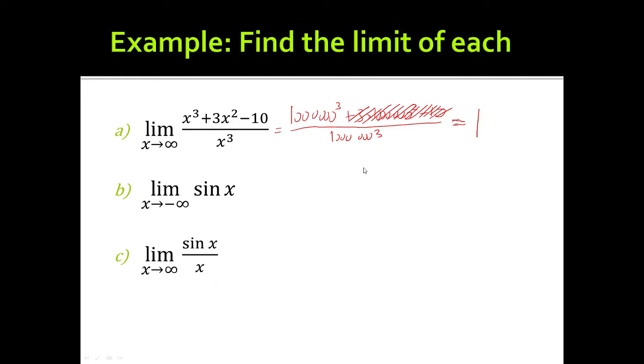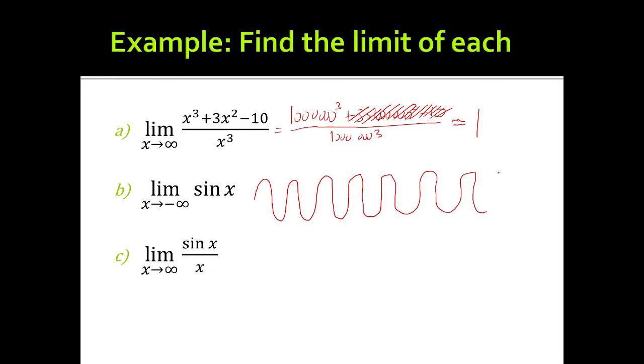Here I have two trig functions on my last two. This one is the limit as x goes to negative infinity of sine x. We can't actually calculate this, but we can think about it, because what do we know about sine? Sine constantly oscillates up and down, and going towards negative infinity this motion continues in that direction.